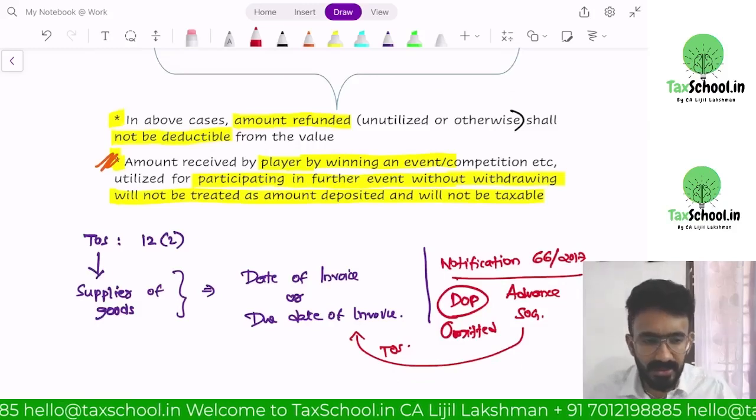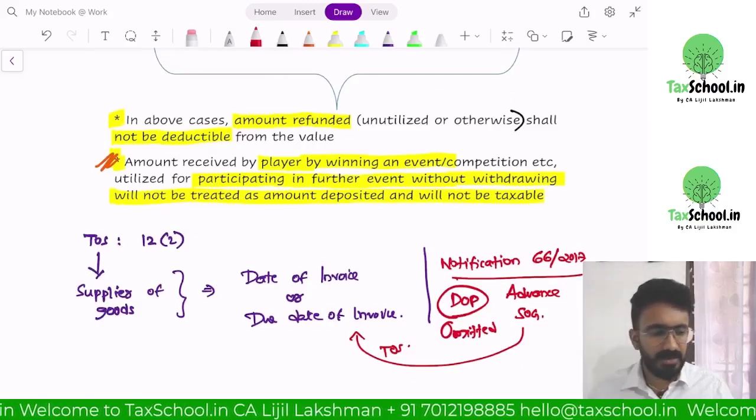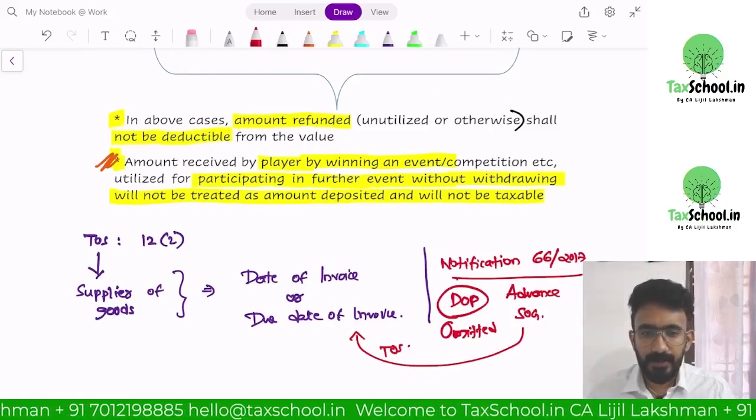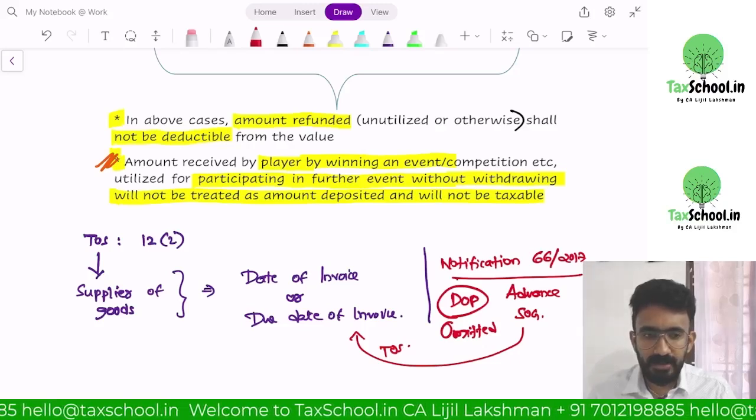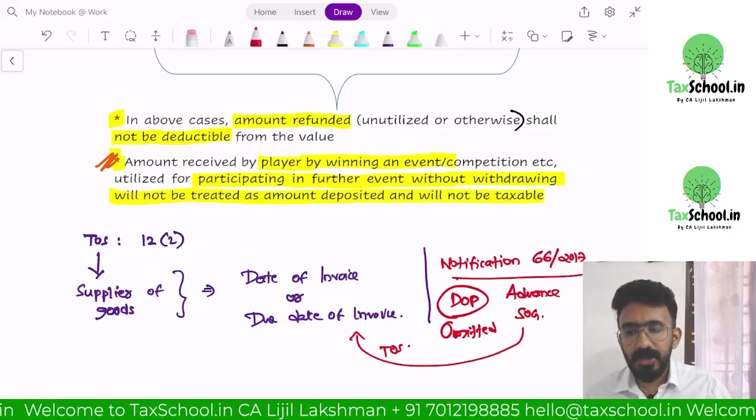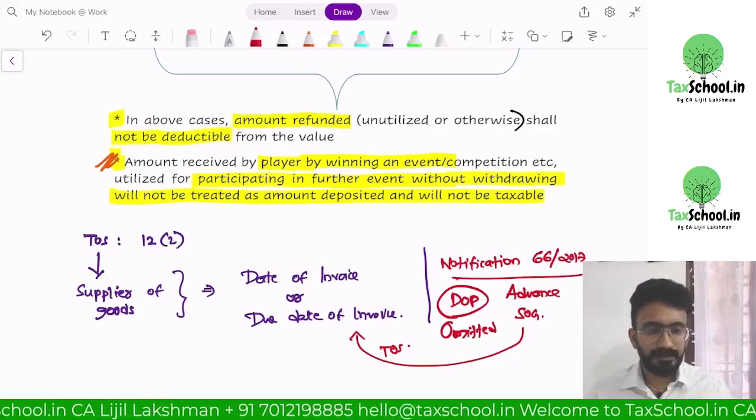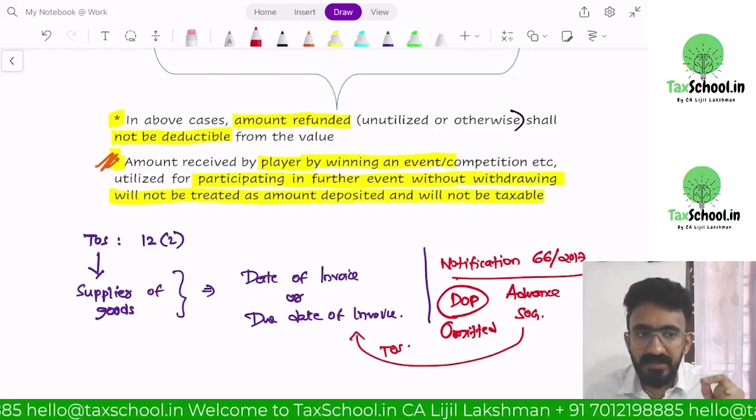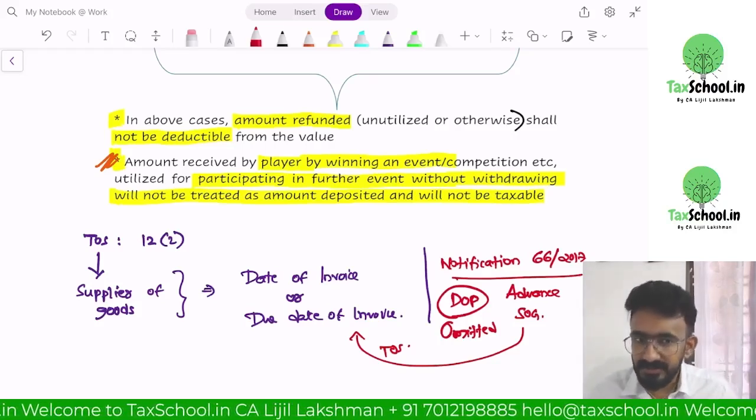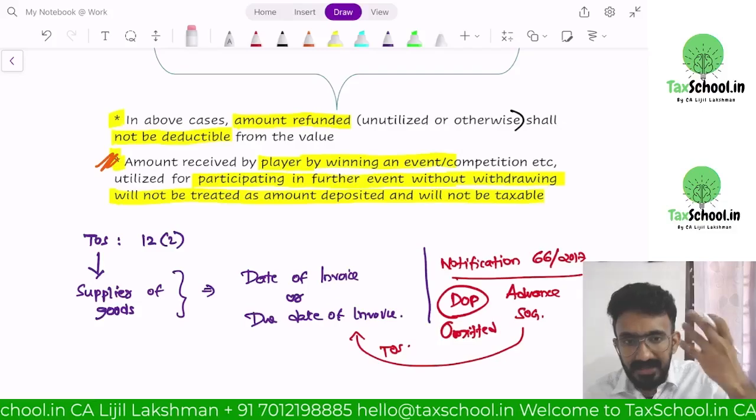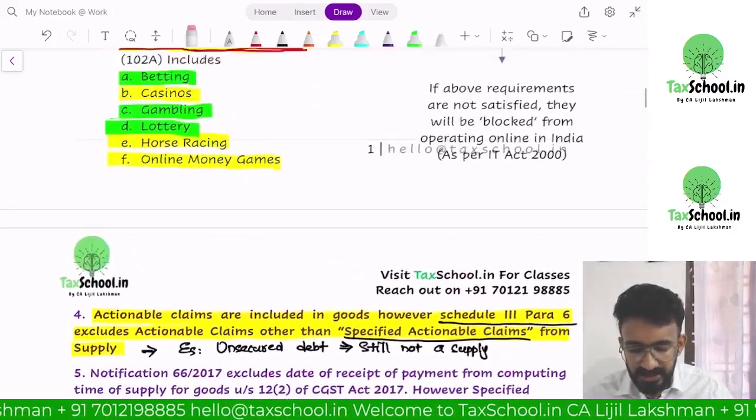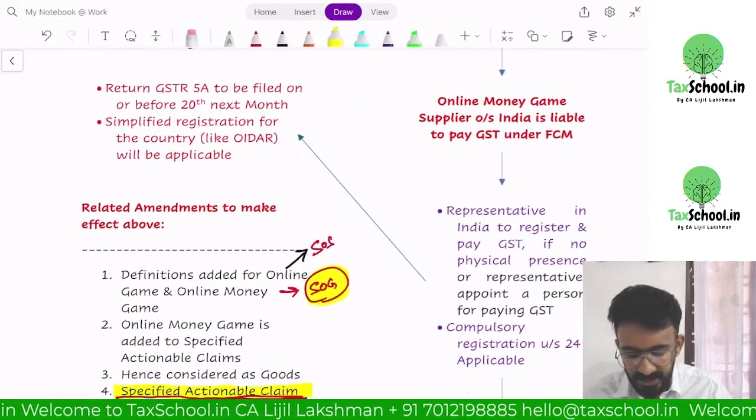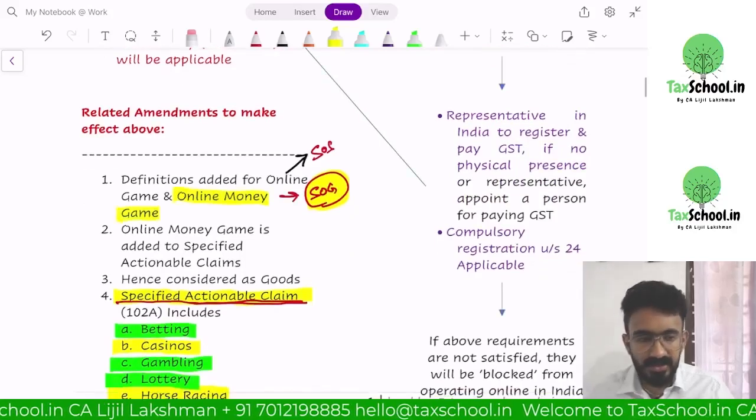So what is the meaning of this? If you are a supplier of goods, say I am supplying mobile phones, my time of supply would be the month in which I gave an invoice or I delivered the product. In that understanding, is Dream 11 providing supply of goods or supply of services? Dream 11 is providing specified actionable claims. They are online money games. Now, is it SOG or SOS?